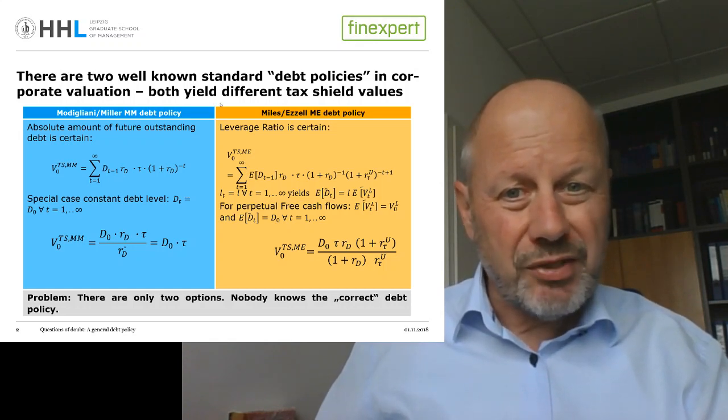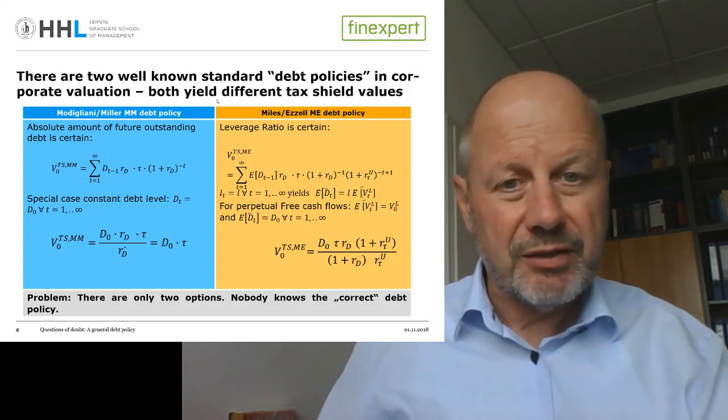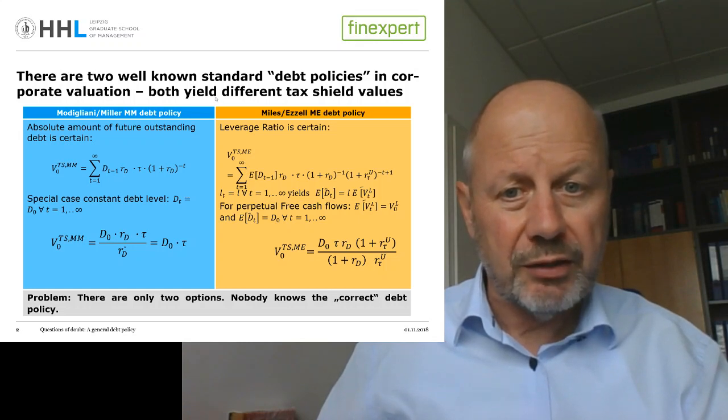They are standard policies that are used to quantify the tax savings benefits related to the tax deductibility of interest.